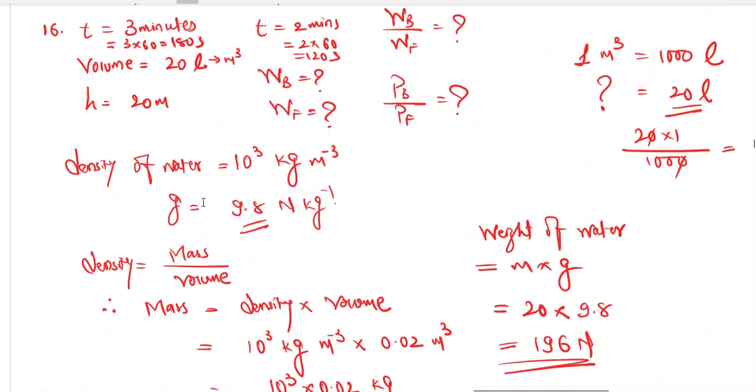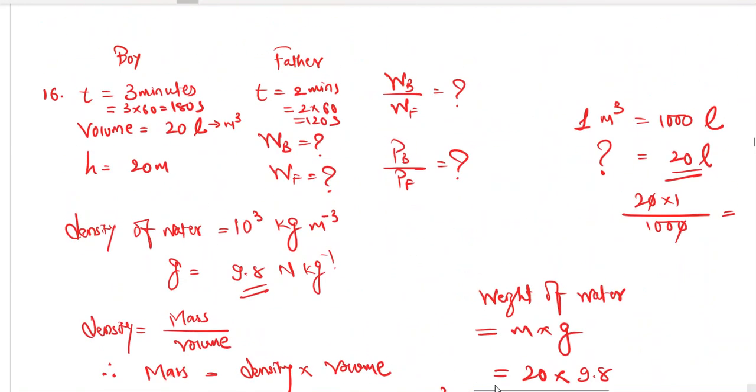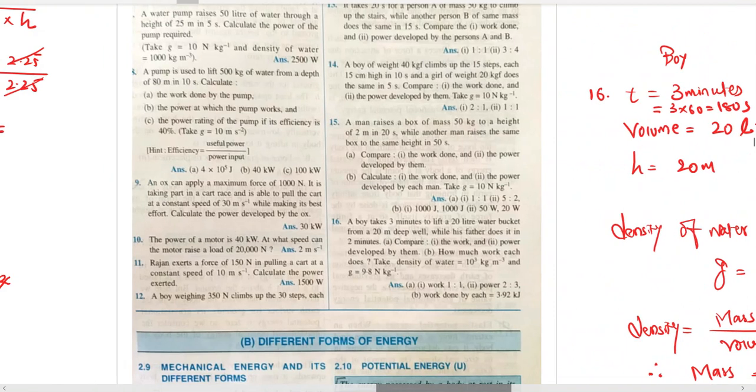Yeah, almost everything we have got. Let's check the answer. 3.92 kilojoule is 3920 joules. Work is 1:1, power is 2:3. Everything we have found out. Right? So all your doubts are clear till now.